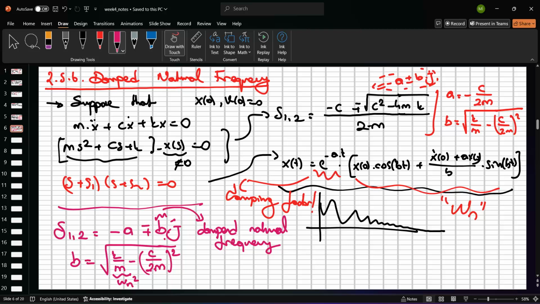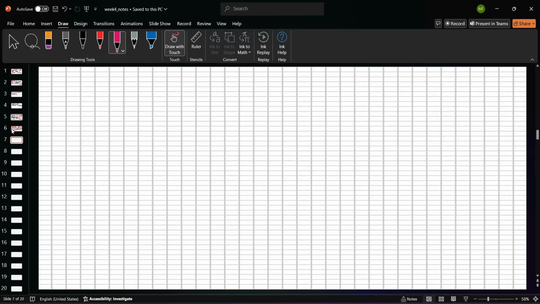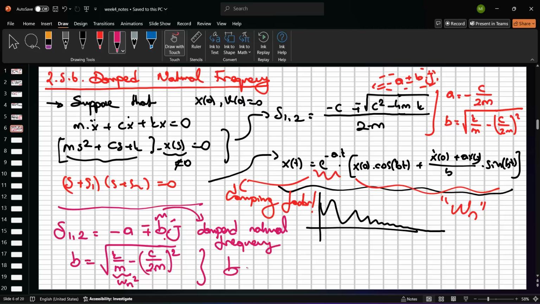And so if we have this damped natural frequency, we can say that we have the oscillation, but we are always going to 0, the stable point or stability point. But what happened if I choose this B value? This B is always shown as the WD, the damped natural frequency. And so Wn is the natural frequency, okay? And if we show this WD, we can say that this is the damped natural frequency.